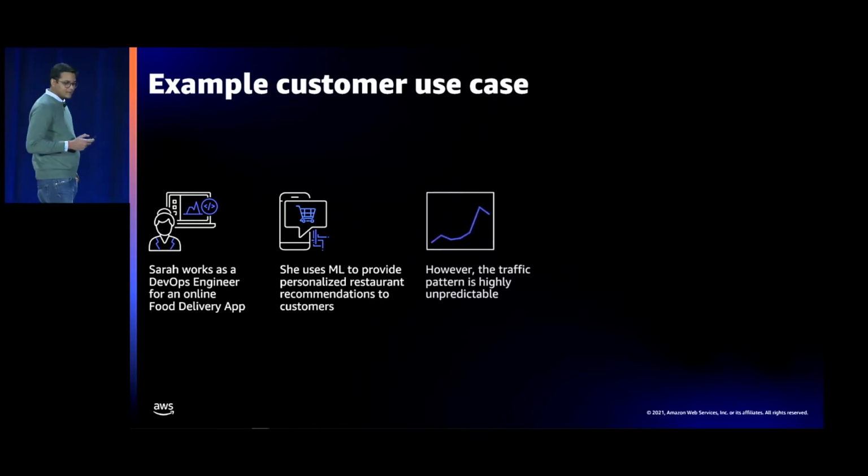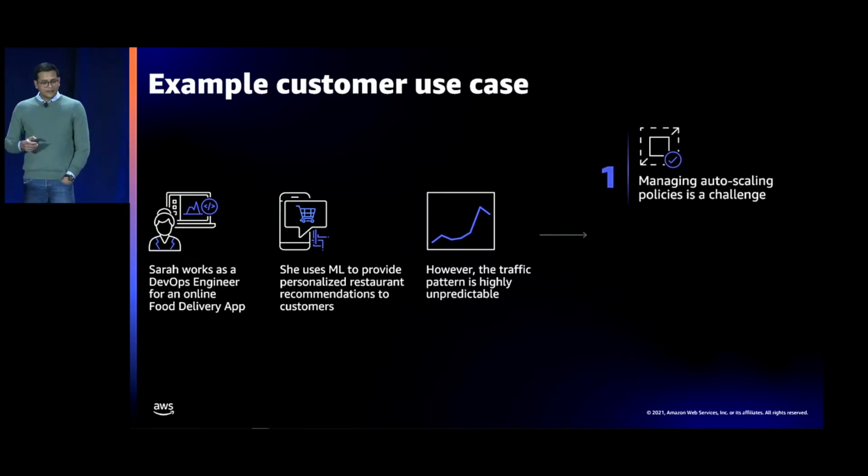Now, one of the challenges that she faces today is the traffic pattern is highly unpredictable. During lunchtime and during dinner time, there are peaks, but then for the remaining part of the day, there is not enough traffic. After midnight, there is probably idle time. Plus, the fluctuation is very difficult to predict. During holidays, it peaks even further. And it's difficult to know how much it's going to peak.